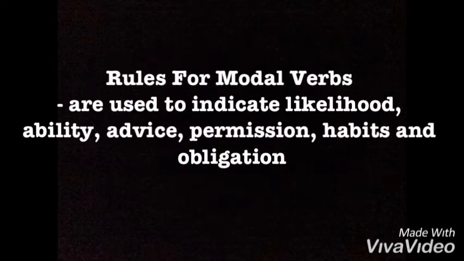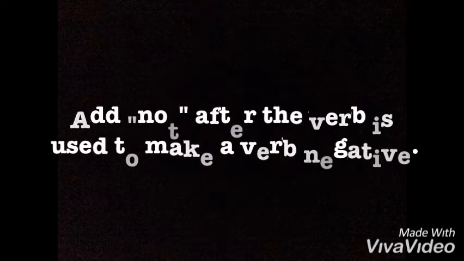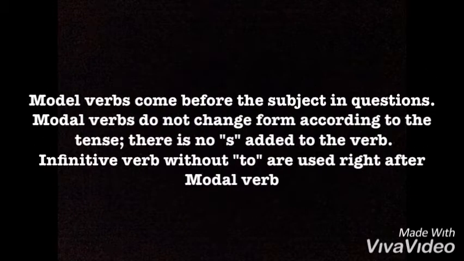Rules for modal verbs: Modal verbs are used to indicate likelihood, ability, advice, permission, habits, and obligation. Add "not" after the verb to make it negative. Modal verbs come before the subject in questions. Modal verbs do not change form according to the tense. There is no "s" added to the verb. Infinitive verbs without "to" are used right after the modal verb.